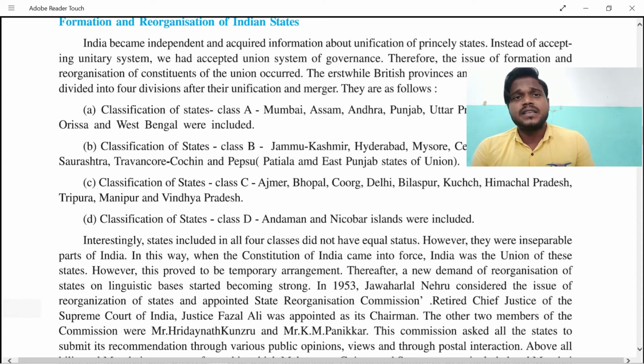Classification of section C was related to Ajmer, Bhopal, Coorg, Delhi, Bilaspur, Kutch, Himachal Pradesh, Tripura, Manipur, and Vindhya Pradesh also.